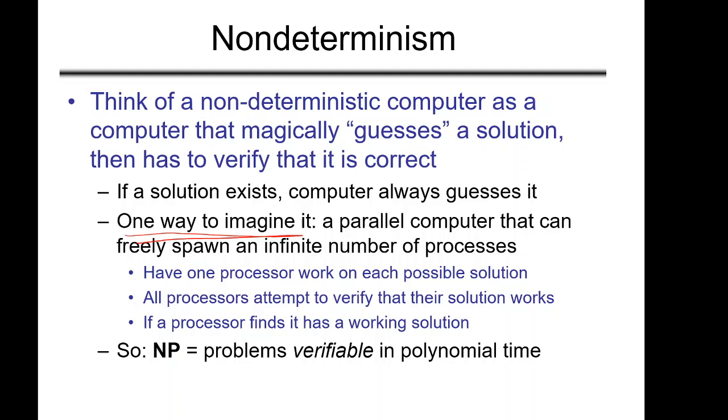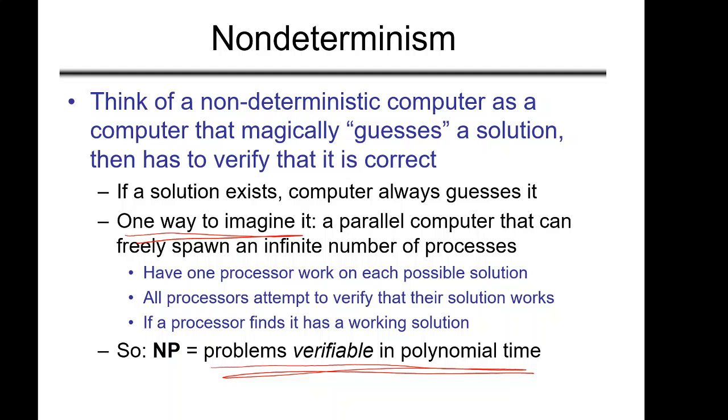So this is a kind of non-deterministic computer, and if this is the case, then one important thing is we can say what NP is. NP is the set of problems that are verifiable in polynomial time. We are not saying that it is solved in polynomial time. We are saying the problems which are verifiable in polynomial time. Let me explain a little more on the non-deterministic computer. The idea here is that a non-deterministic computer actually explores all possible cases.